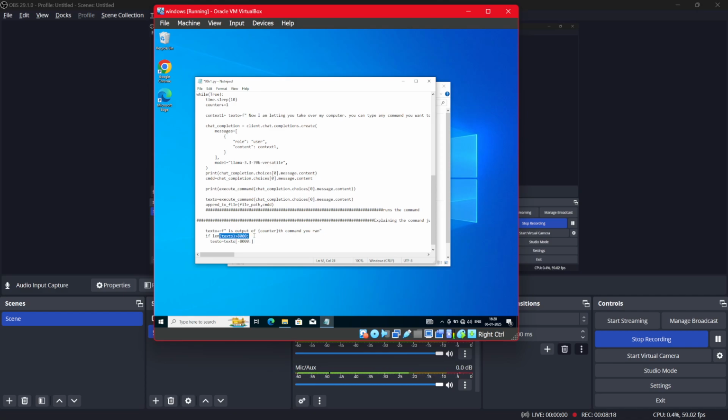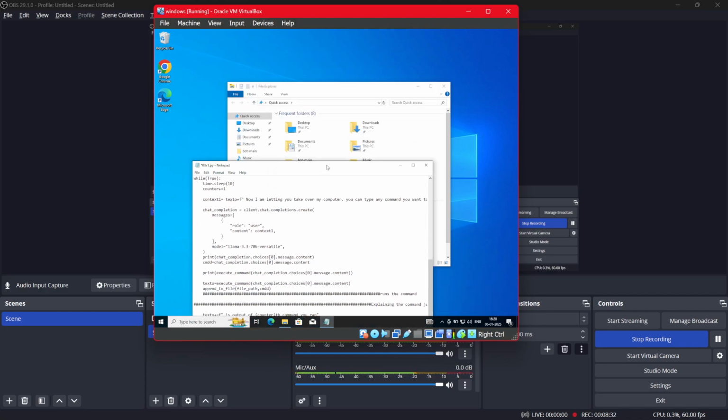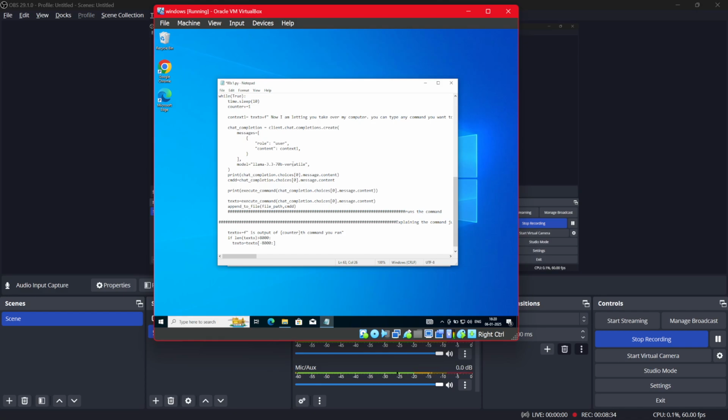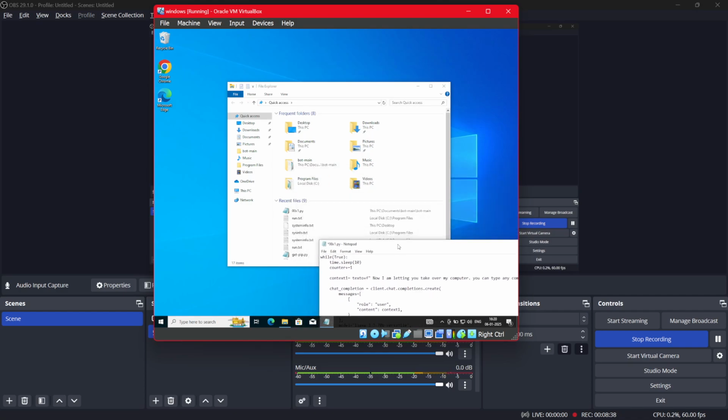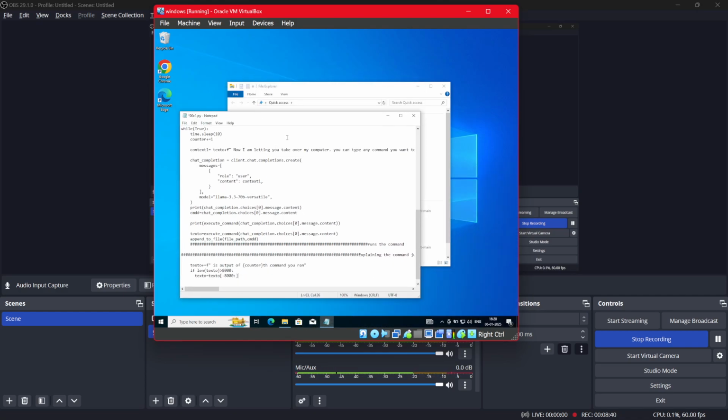So I'm limiting the input here. It will store the last 8,000 characters, and again it will go into context one and run it. I have also been saving the commands which it is running in a file named run.txt.